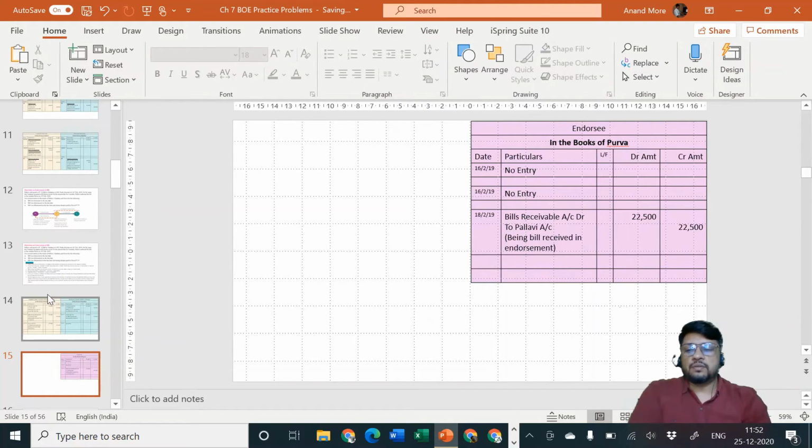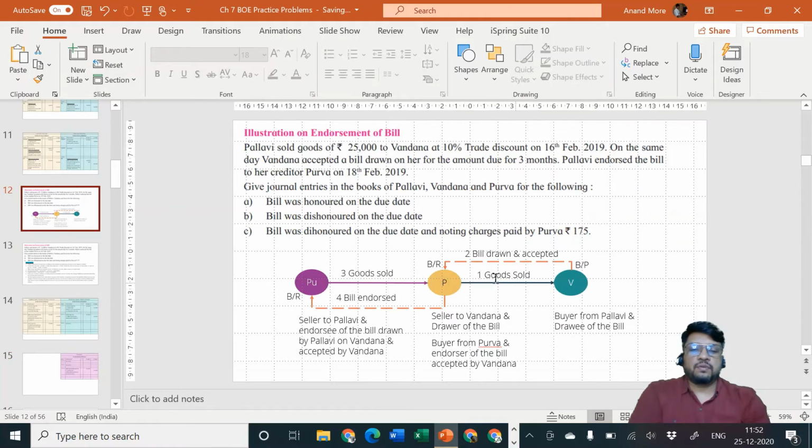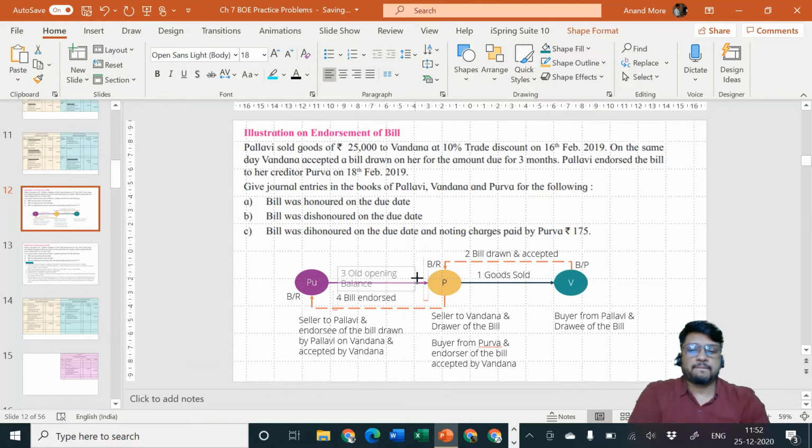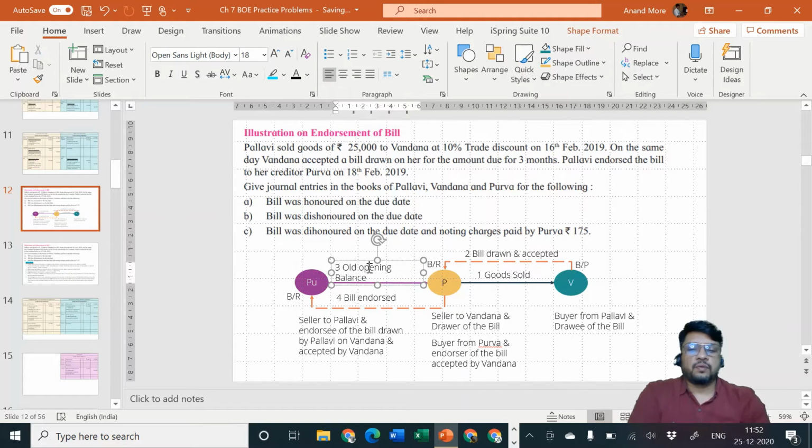Okay, so the transaction of goods sold is over. This transaction of goods sold must have happened in the past. We don't know exactly when it happened because they have not told that Purva sold goods on so and so date. So I'll just change the string. This is old opening balance. Or you can also call it old amount payable.